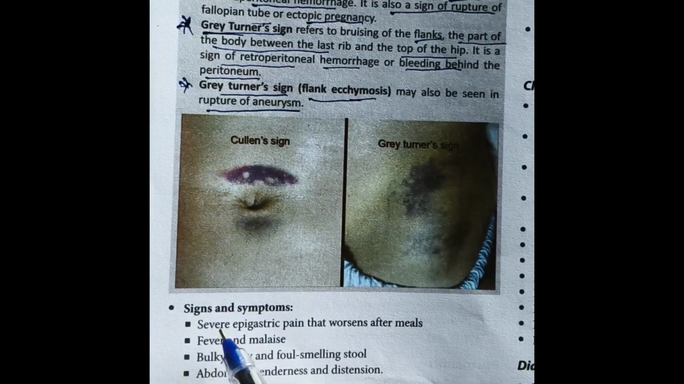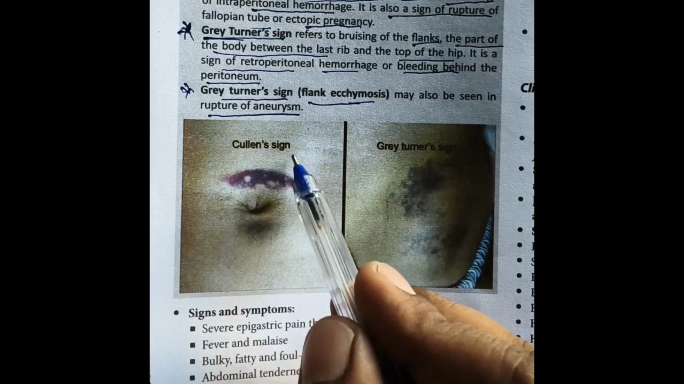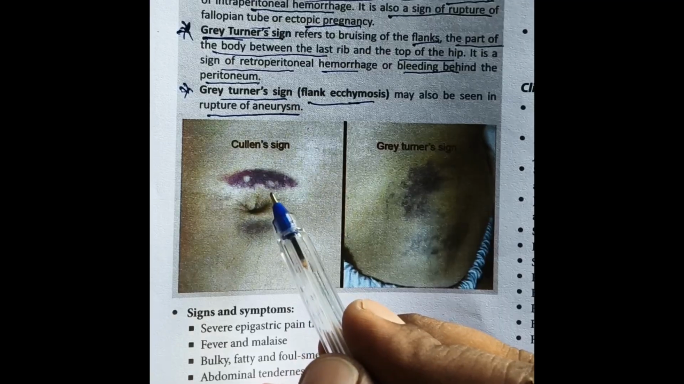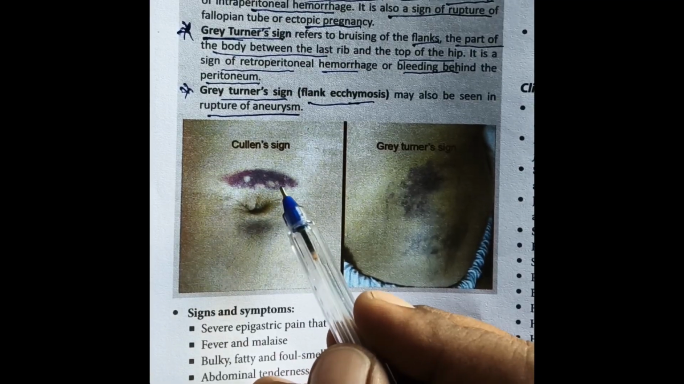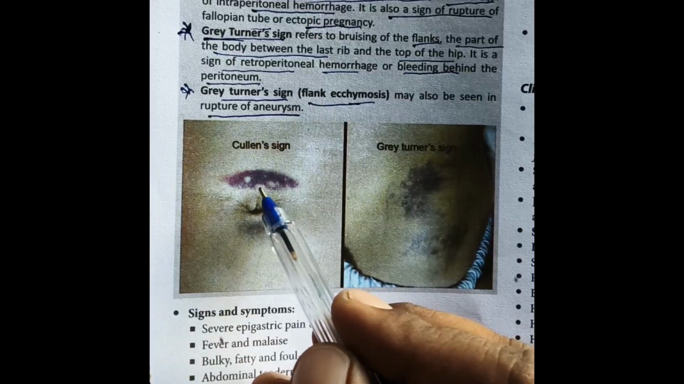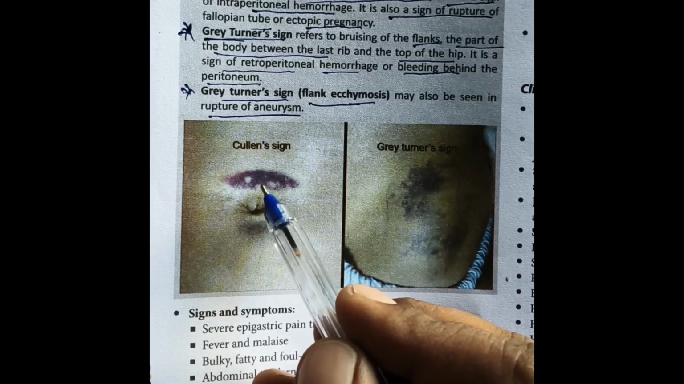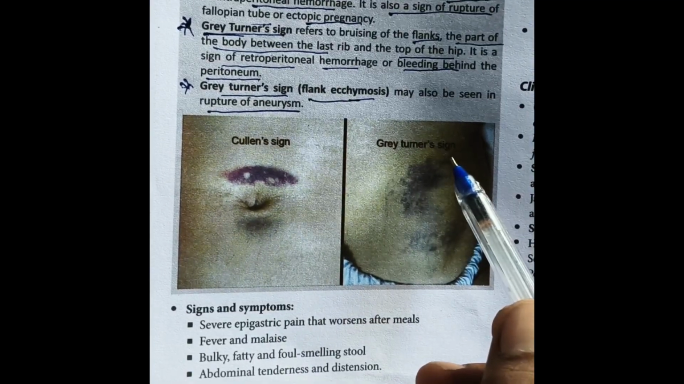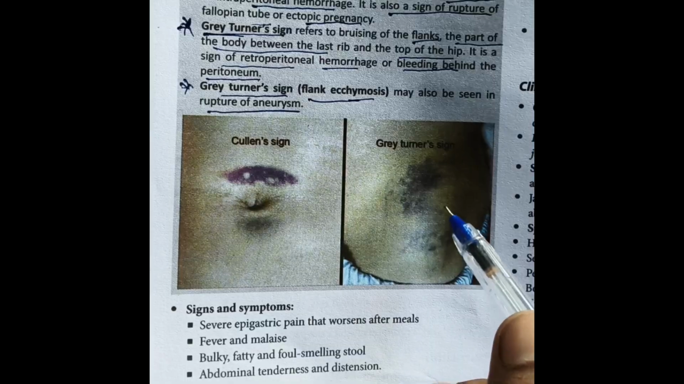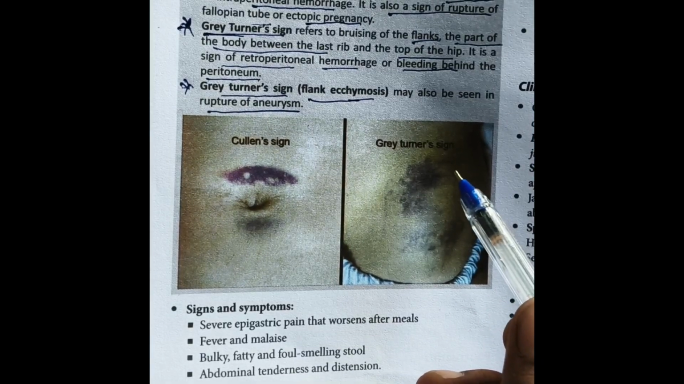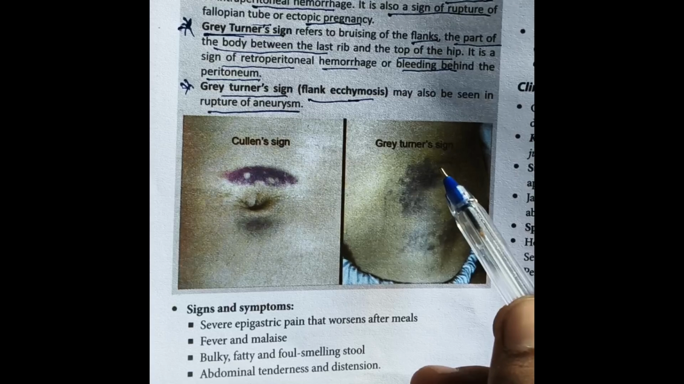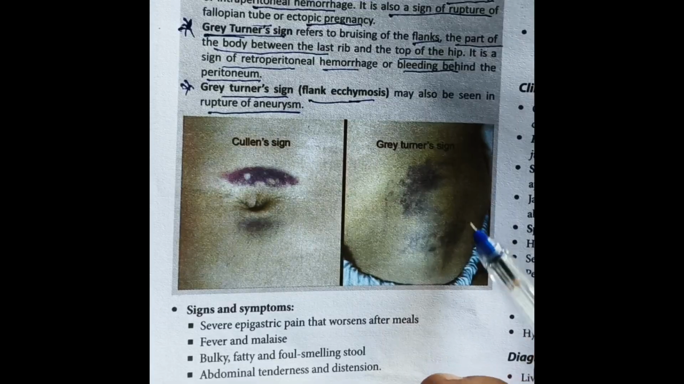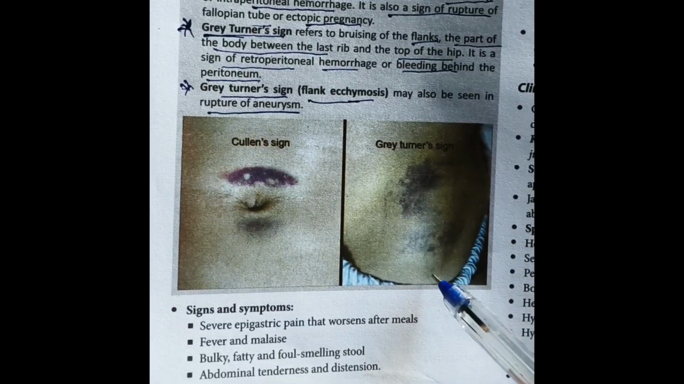Signs and symptoms. Cullen sign: superficial edema and bruising in the subcutaneous fatty tissue around the umbilicus. Grey Turner sign: bruising of the flank, part of the body between the last rib to the top of the hip.